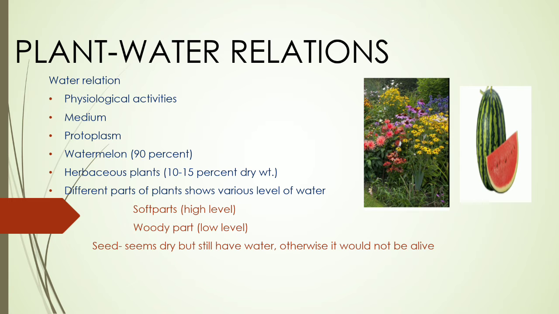As a medium, we know that protoplasm, the plant cell except the cell wall, the remaining part is protoplasm, and it consists of more amount of water. Watermelon is a fruit which contains 90% water. Herbaceous plants, whereas, contain 10 to 15% dry weight and the remaining is water. Different parts of a plant show various levels of water. If you look at the plant, the greenery part or the soft part shows more water, whereas the woody part or lower part or older part shows a low level of water.